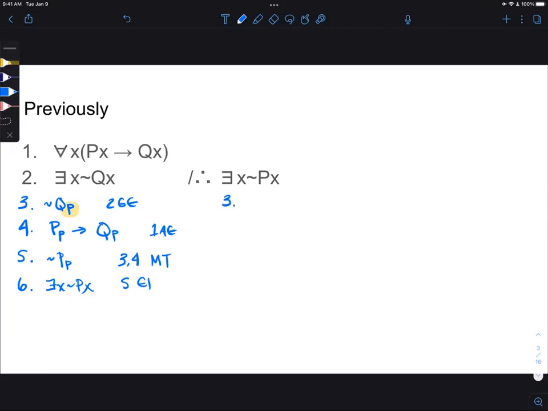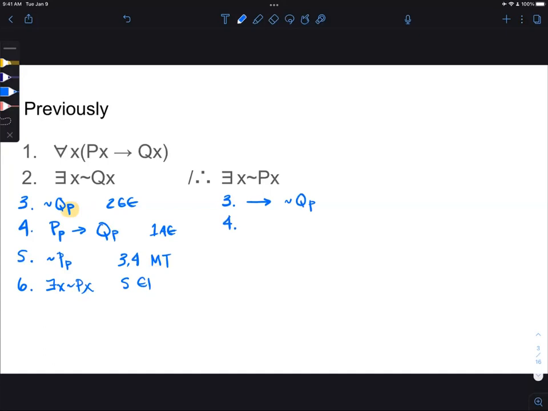Instead of just putting what we did on line 3, we're going to start by making an assumption, and that assumption will be exactly the same thing. And in the proof checker, we never have to justify our assumptions, not for conditional proofs, not for indirect proofs, and not for doing existential elimination. Okay, so line 3, we'll start by making an assumption. Everything else goes the same until the end.